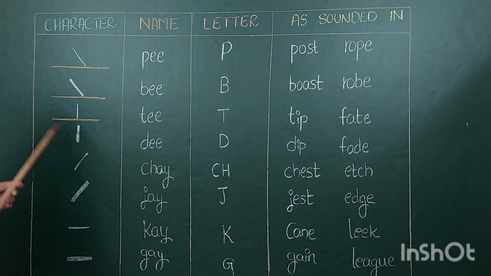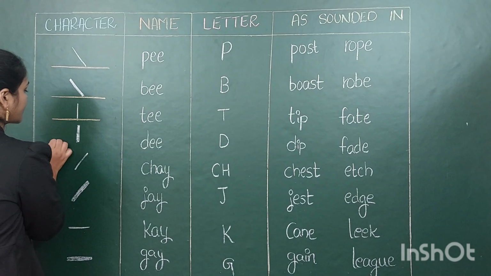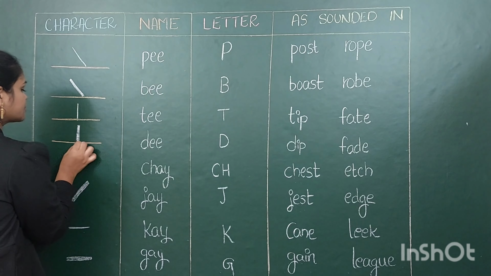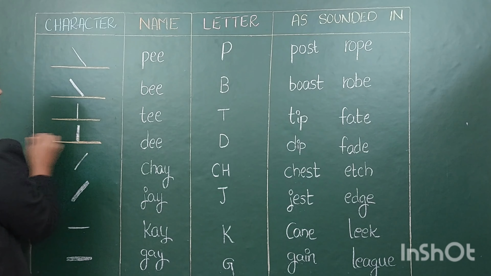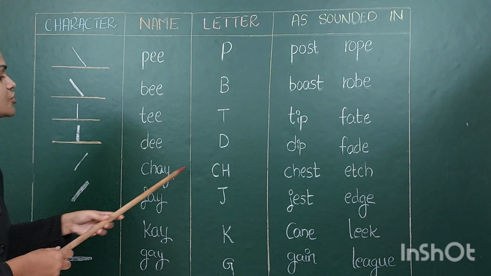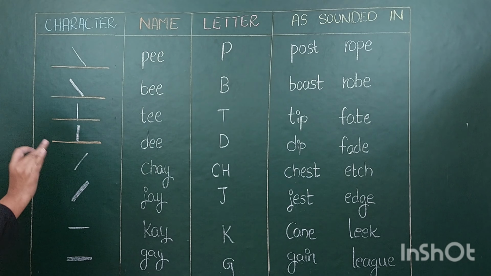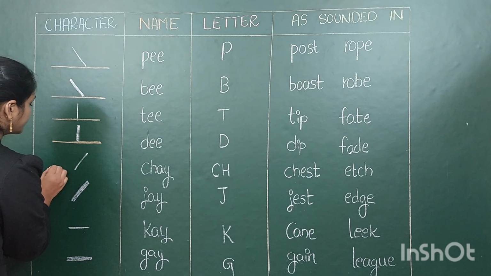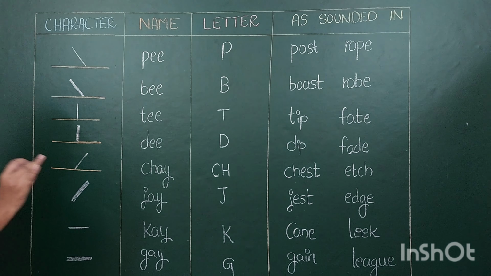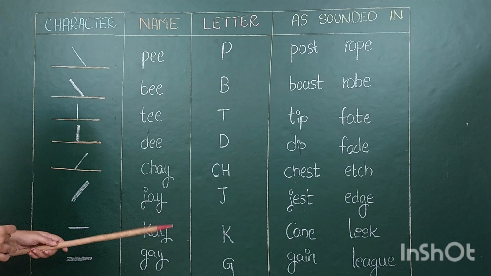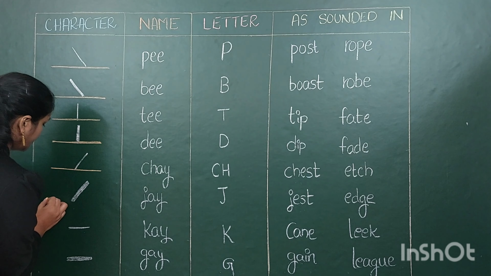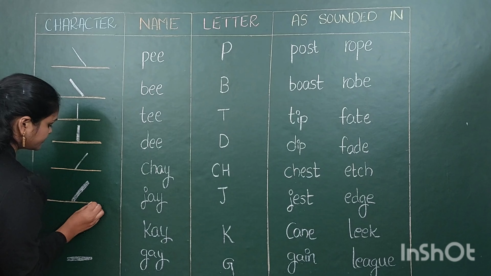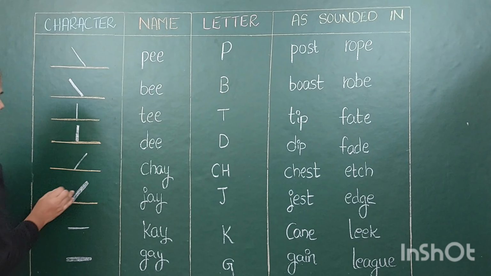D is a straight stroke, but it is a dark one. Looks like a T, but the lighter one is T and the darker one is D. Next, Che. You have to write on the line only, but it is a lighter one. Next, J. J you have to write on the line only, but it is a darker one.